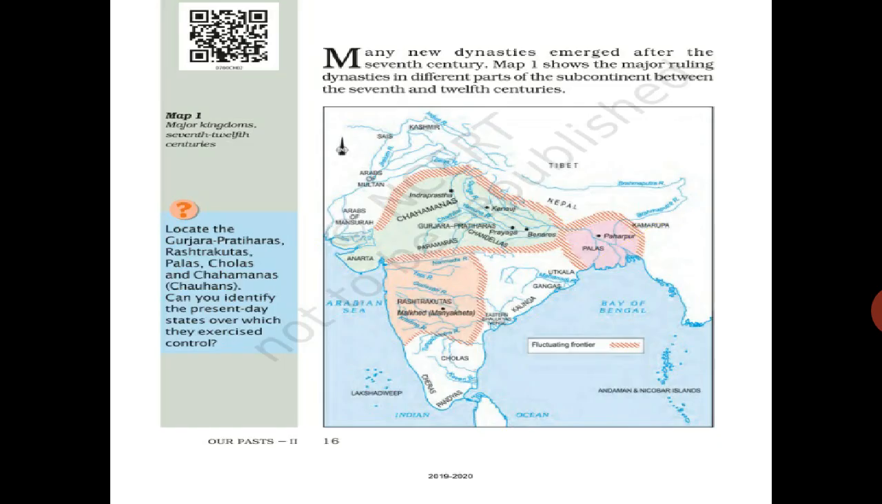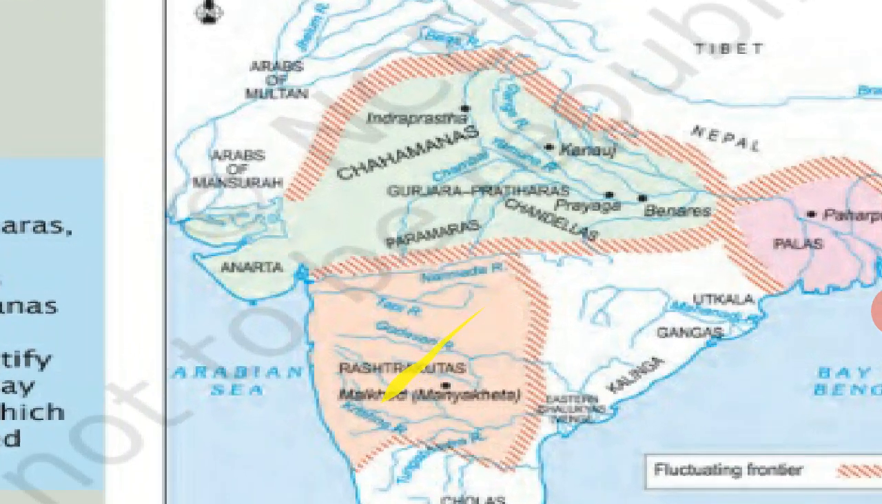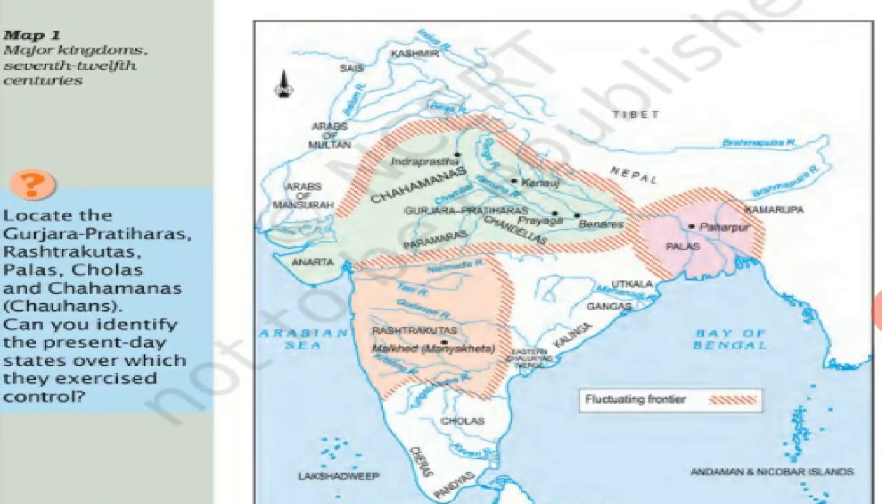Now, see, this map is given, and in this map you can see all the different kingdoms. Many are there: Gurjara Pratiharas, Rashtrakutas, Palas, Cholas, Chahamanas, whom afterwards we know as Chauhans. All the places and regions are given. And see, three big regions are given.